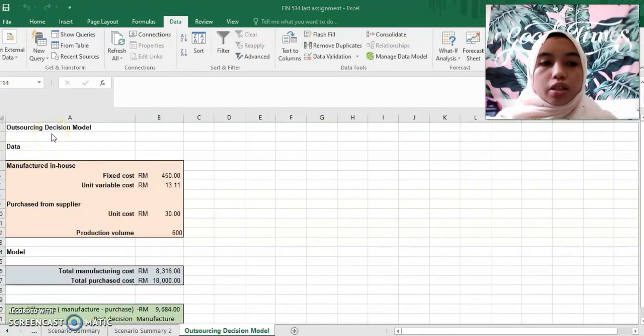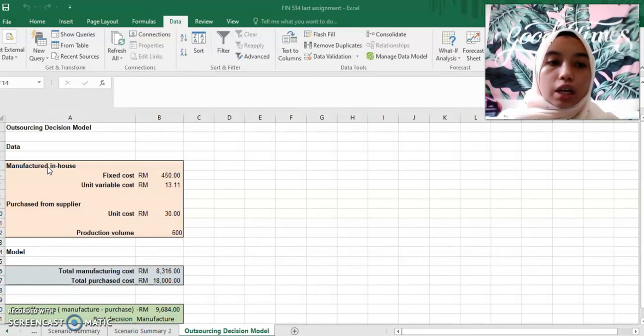Okay, next is the outsourcing decision model. In this model, I want to know whether the best way for me to run this business is to outsource or to produce on my own. First is the data, and the data, as always, is based on the assumption.